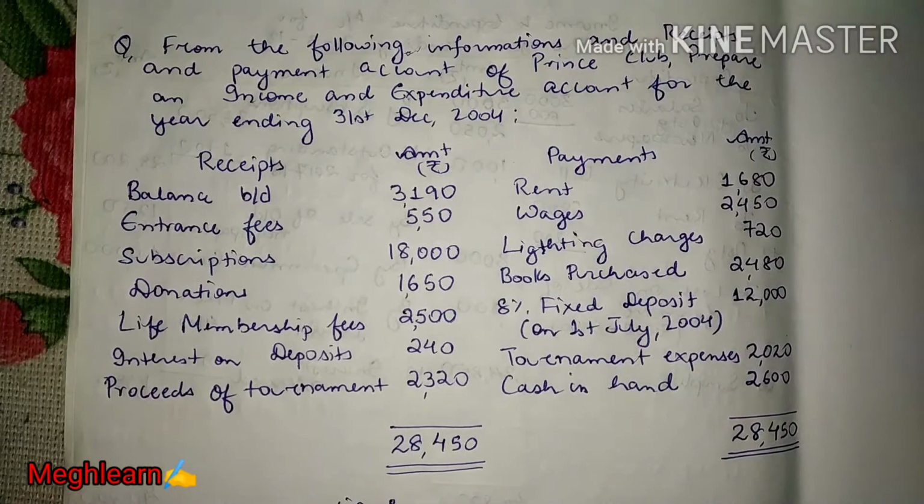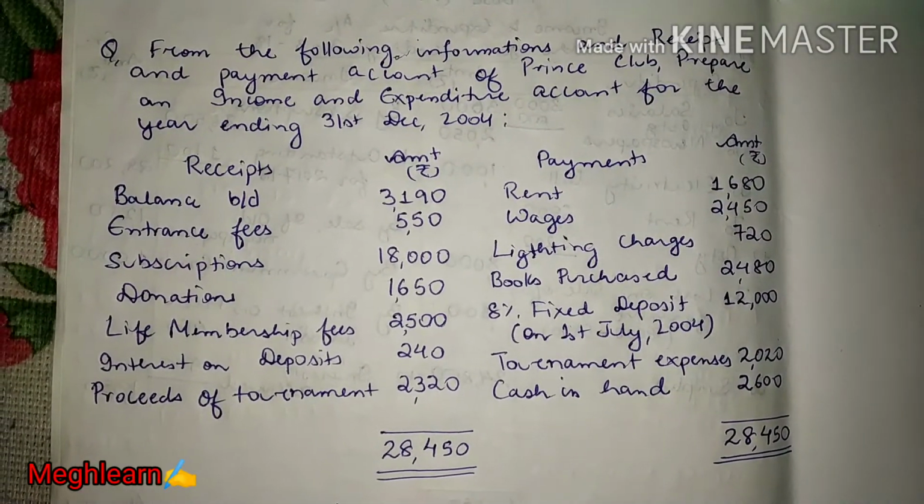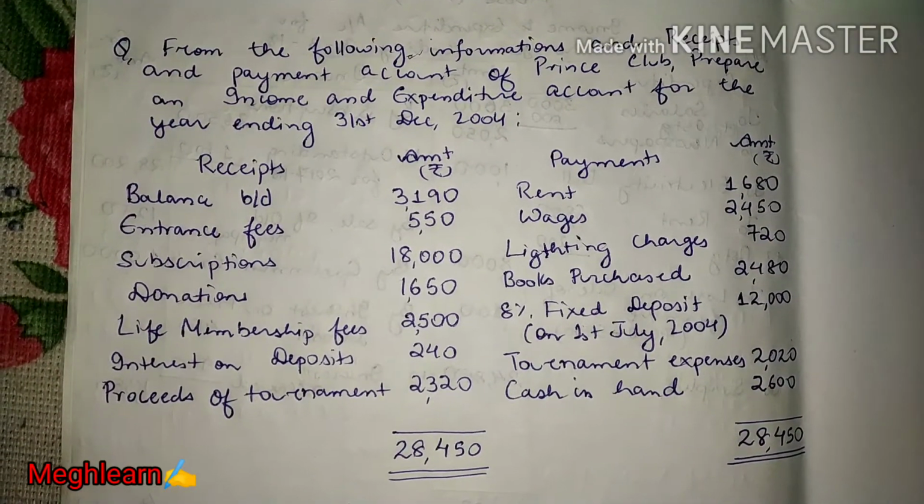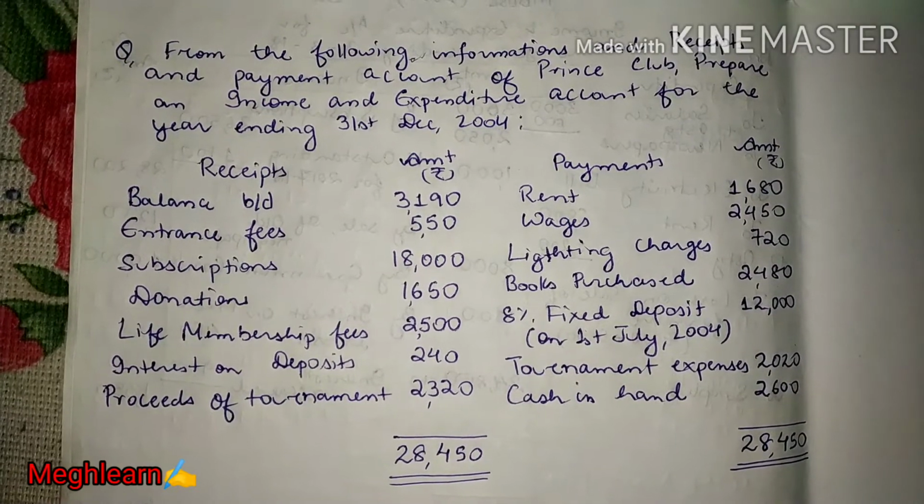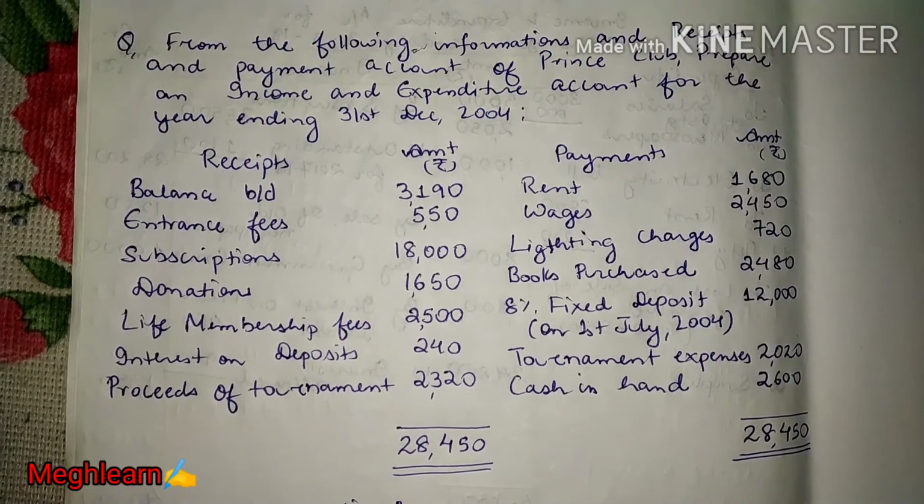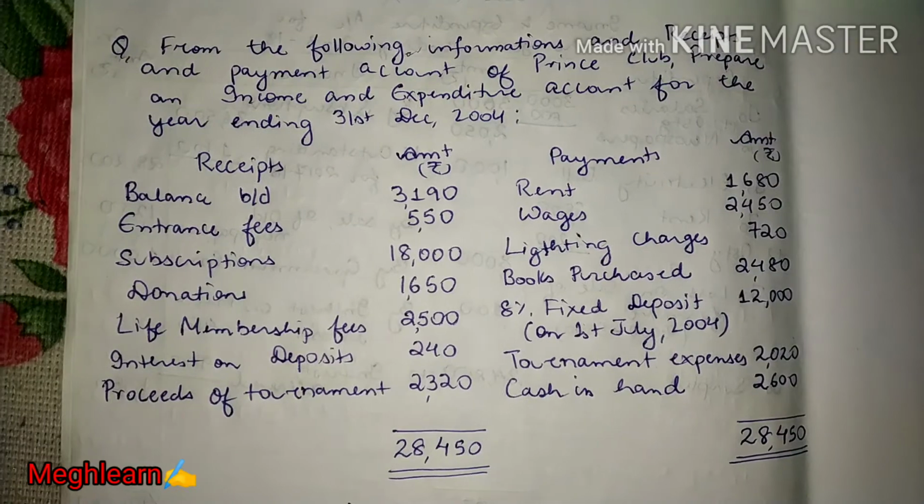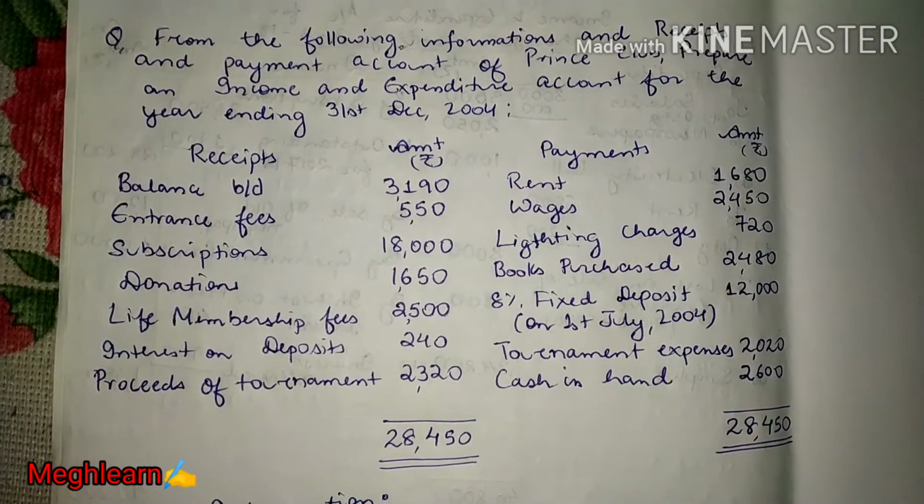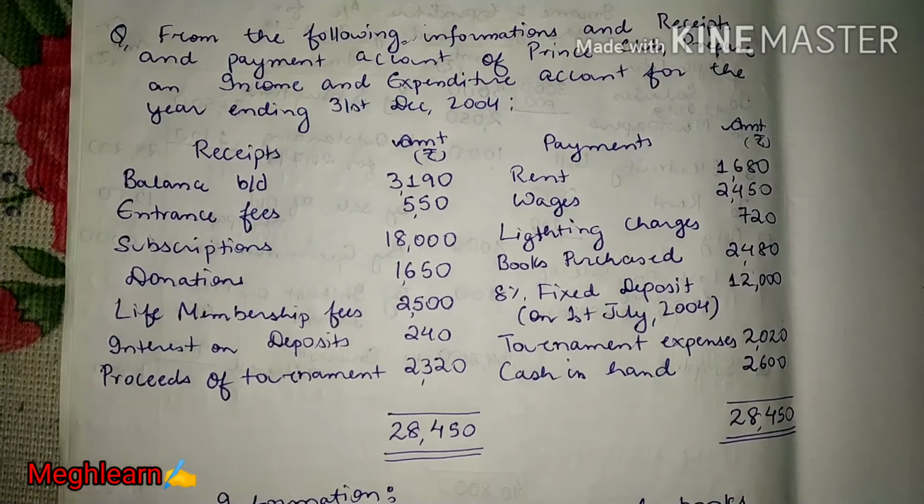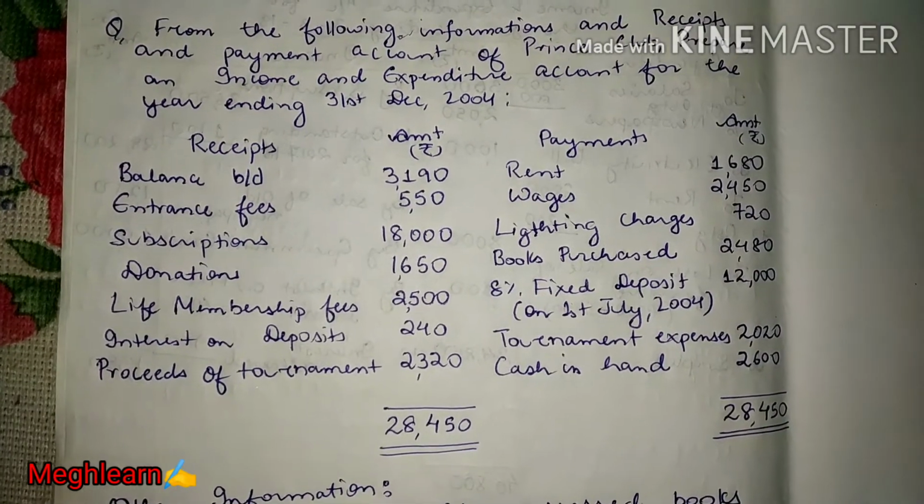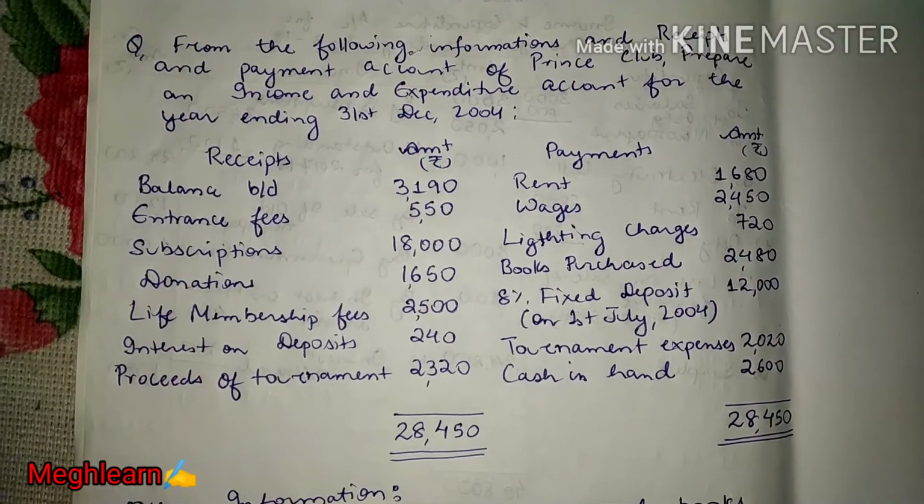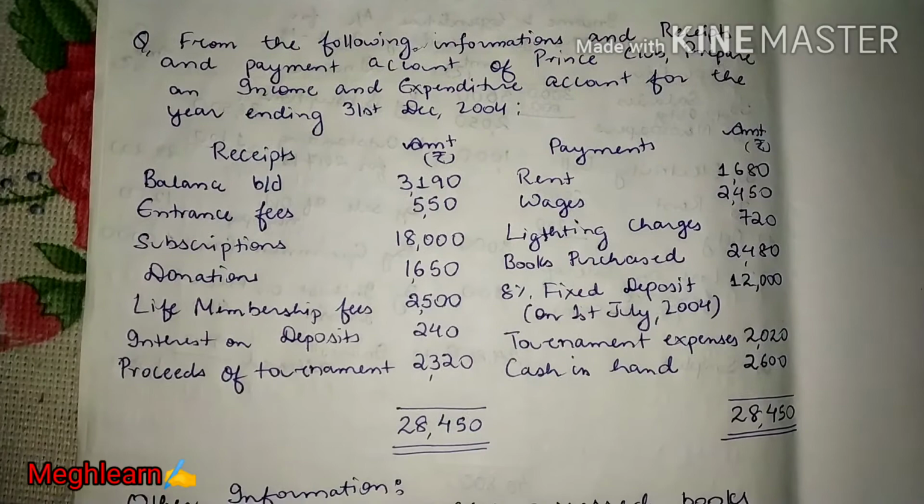Today I am here again with a question from the chapter Not-for-Profit Organization. As you can see, this is the receipt and payment account of a club, and from this receipts and payment account we have to prepare an income and expenditure account for the year ending 31st December 2004. We have receipts and payment side.